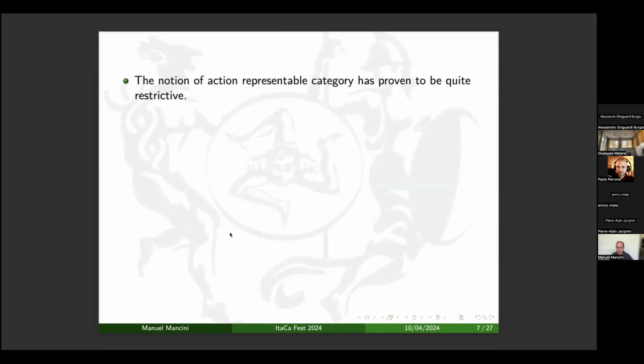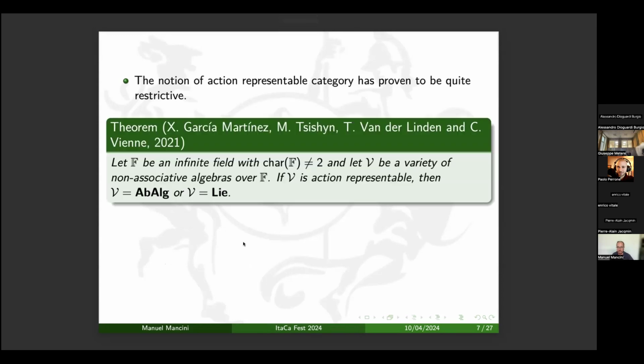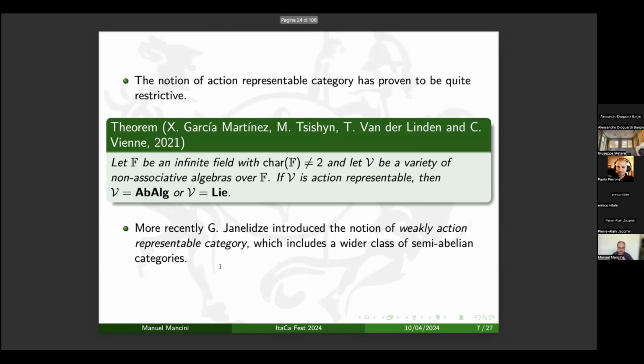And indeed, it was proved that this notion is quite restrictive. For instance, in the context of varieties of algebras over an infinite field with characteristic different than 2, it was proved that the only action representable varieties are the variety of abelian algebras, so vector spaces with a zero multiplication, or the variety of Lie algebras. And 2 years ago, George and Elise introduced the notion of weakly action representable category, which includes a wider class of semi-abelian categories, as we will see.